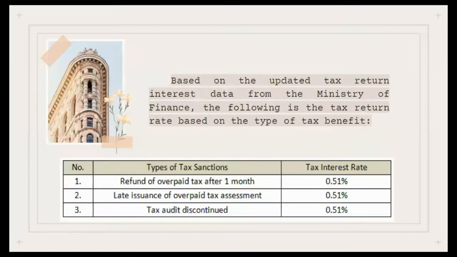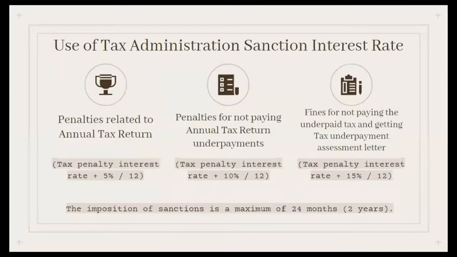Based on the updated tax return interest data from the Ministry of Finance, the following is the tax return rate based on the type of tax benefits. As you see in this second table, there are 3 types of tax sanctions. The first is refund of overpaid tax after 1 month, late issuance of overpaid tax assessment, and the third tax audit is continued with the interest rate. The interest rate is 0.51. Next is use of the tax administration sanction interest rate that will be explained by Yasmin.